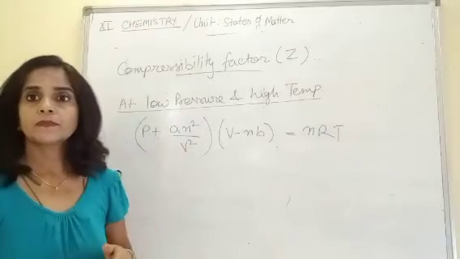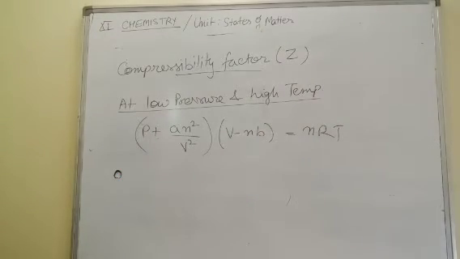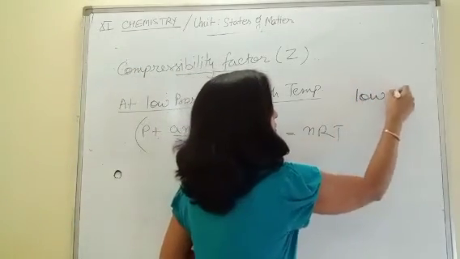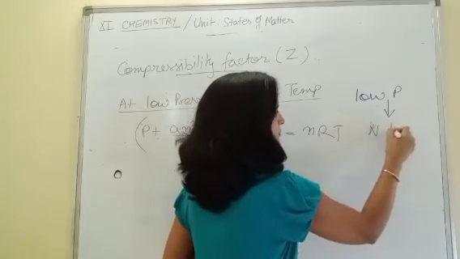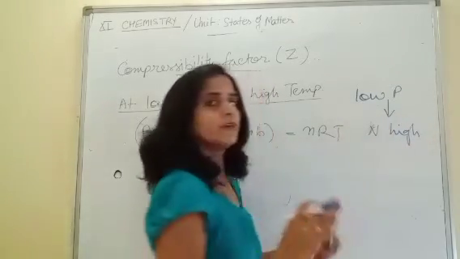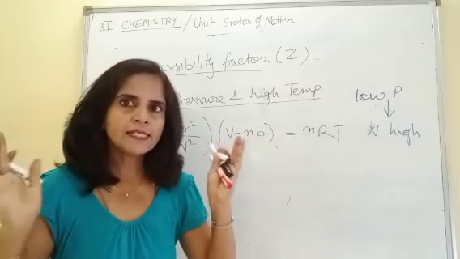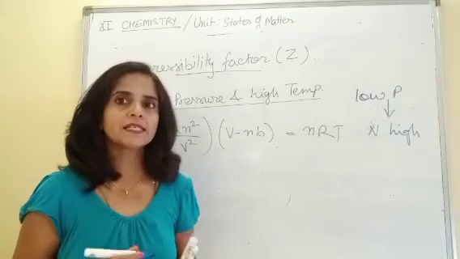Low pressure means volume is high. Yes? Low pressure. So what happens here? Volume is high. And when total volume is very large, then as compared to total volume, we can neglect the volume of particles. Remember this condition?